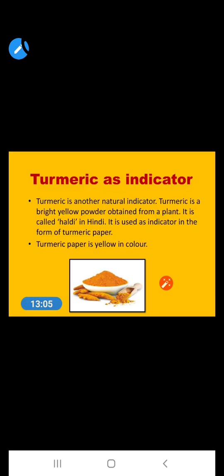Now turmeric as an indicator. Turmeric is available in every house. You can see it is a natural indicator. Turmeric is a bright yellow powder obtained from a plant. It is also called haldi in Hindi. It is used as an indicator in the form of turmeric paper, and the turmeric paper is yellow in color. Let's discuss how we can identify the solution.